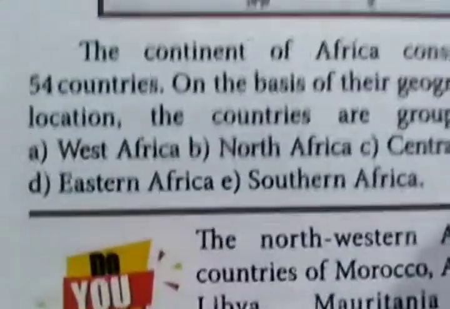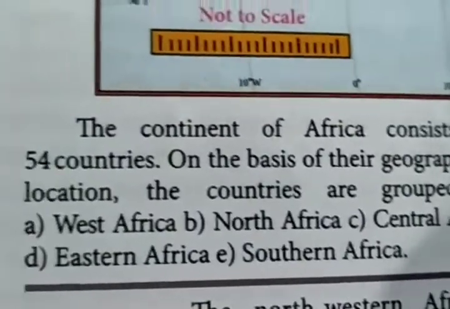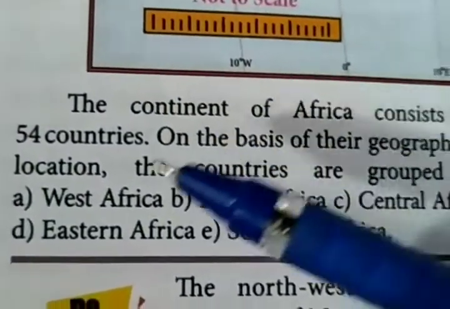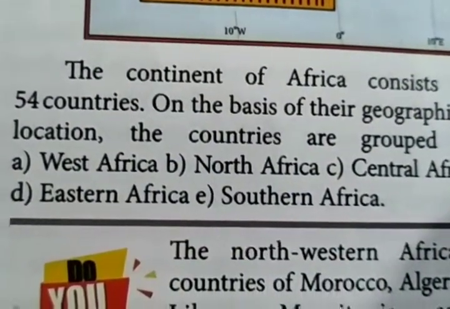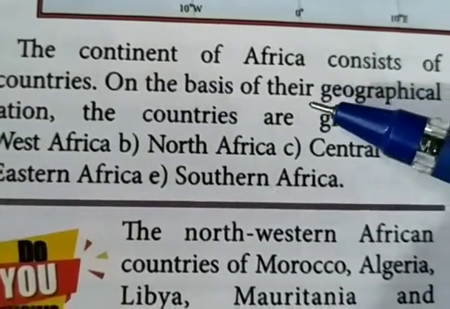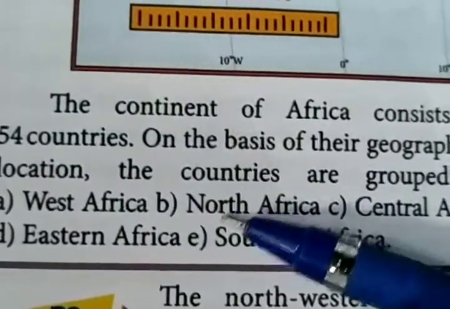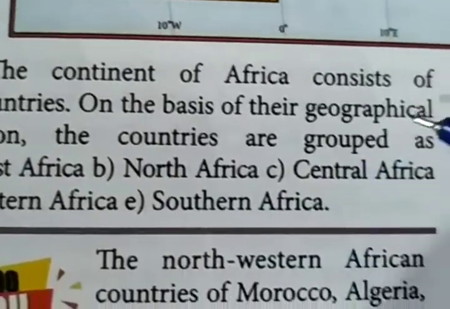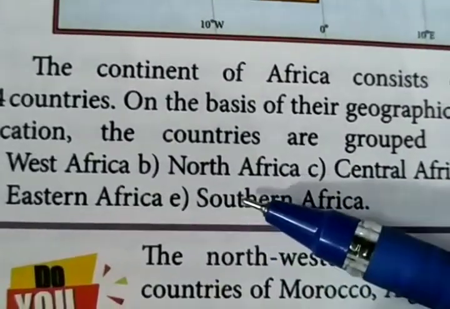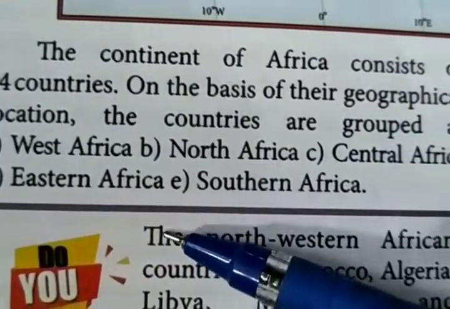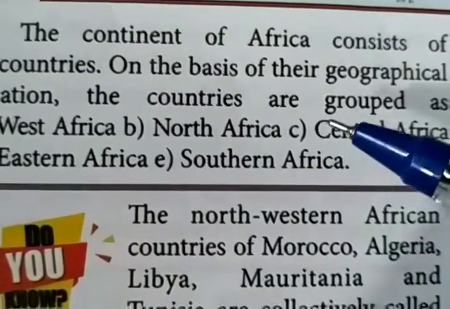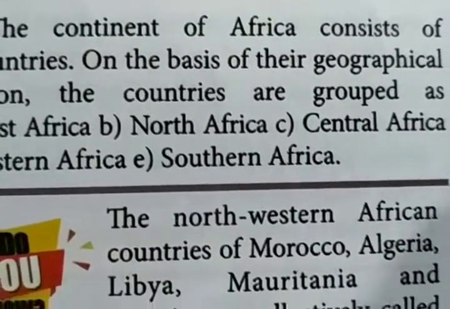The continent of Africa consists of 54 countries. On the basis of their geographical location, the countries are grouped as West Africa, North Africa, Central Africa, Eastern Africa, and Southern Africa. So see here.